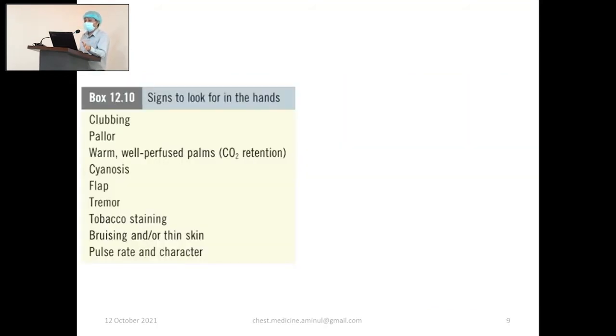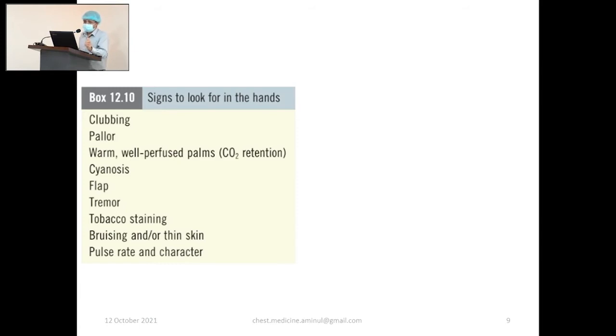Examination of the hand in the respiratory system is very vital. You have to look for clubbing, anemia, and features of carbon dioxide retention, that is flapping tremor. A patient who takes an inhaler may have fine tremor due to the bronchodilator, beta agonist.